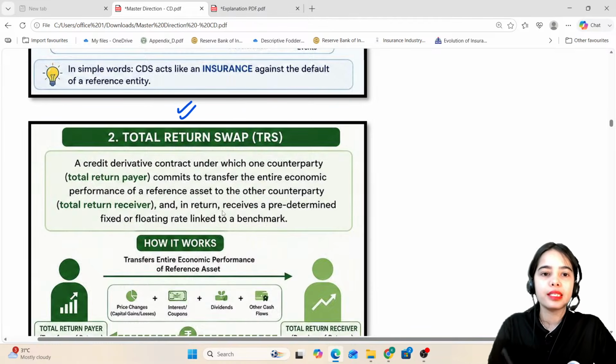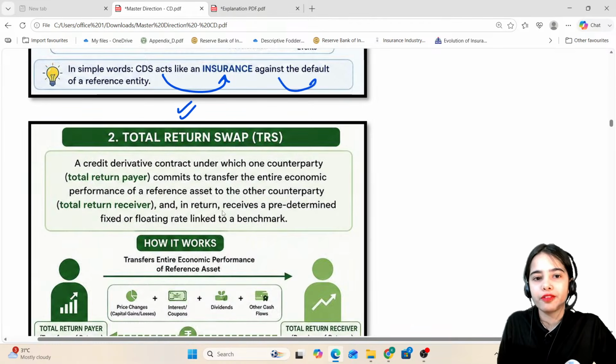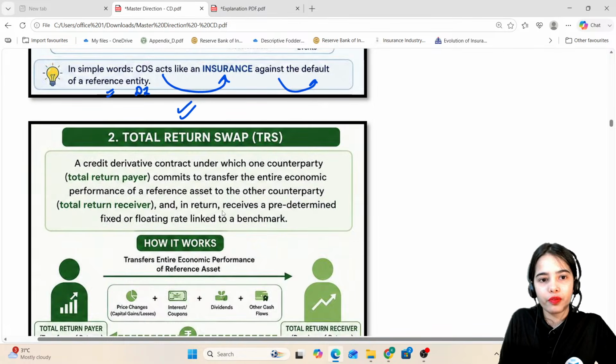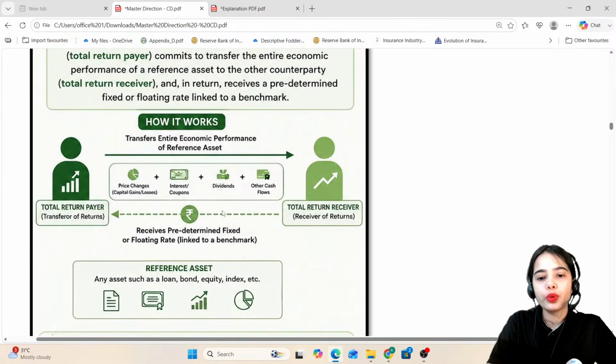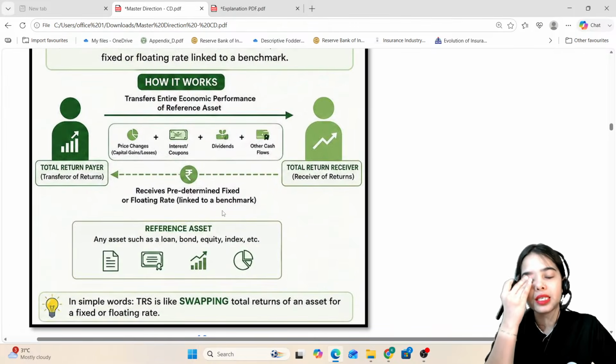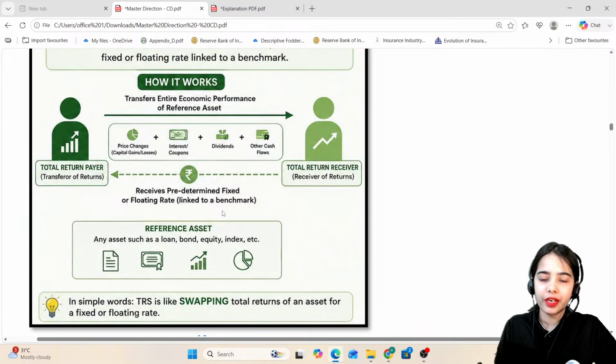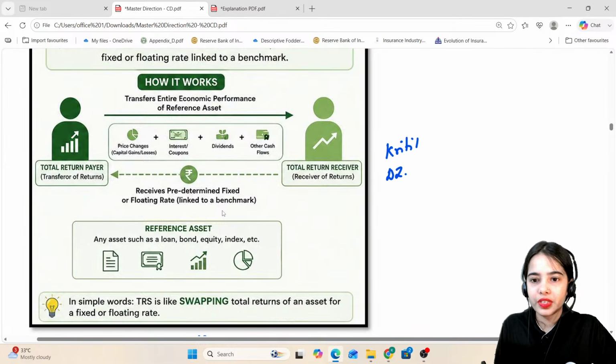Now CDS acts like an insurance against the default of the reference entity, that is the entity for which the debt instrument has been taken. Now the total return swap. Try to understand this. Let's say I have invested in a debt instrument. So Kritika, I have invested in the debt instrument of XYZ company.